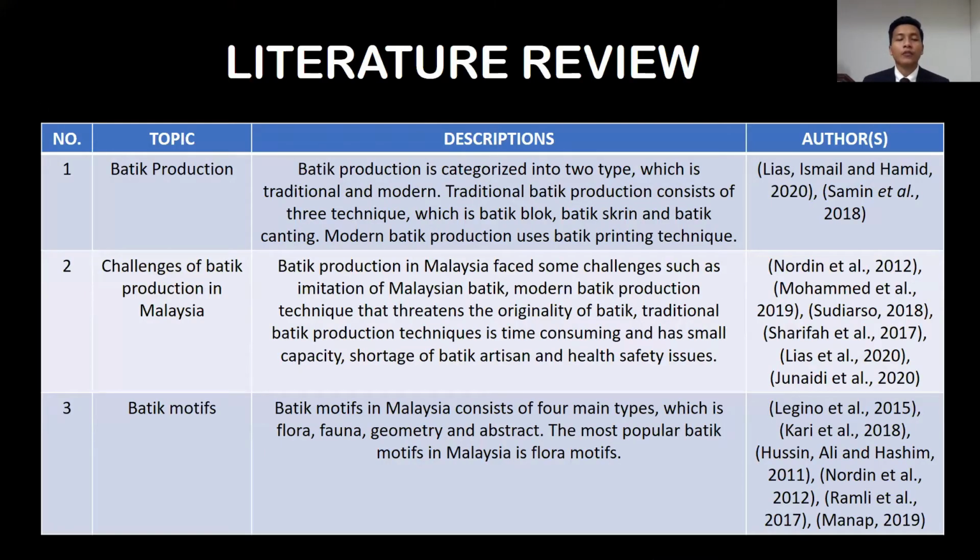Literature review. The first topic is batik production. Batik production is categorized into two types, which are traditional and modern. Traditional batik production consists of three techniques, which are batik block, batik screen, and batik canting. Meanwhile, modern batik production uses the batik printing technique.